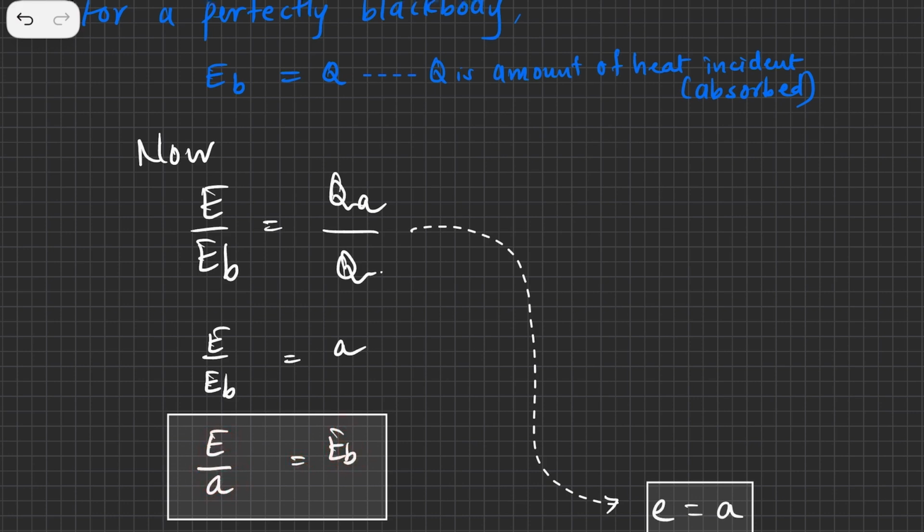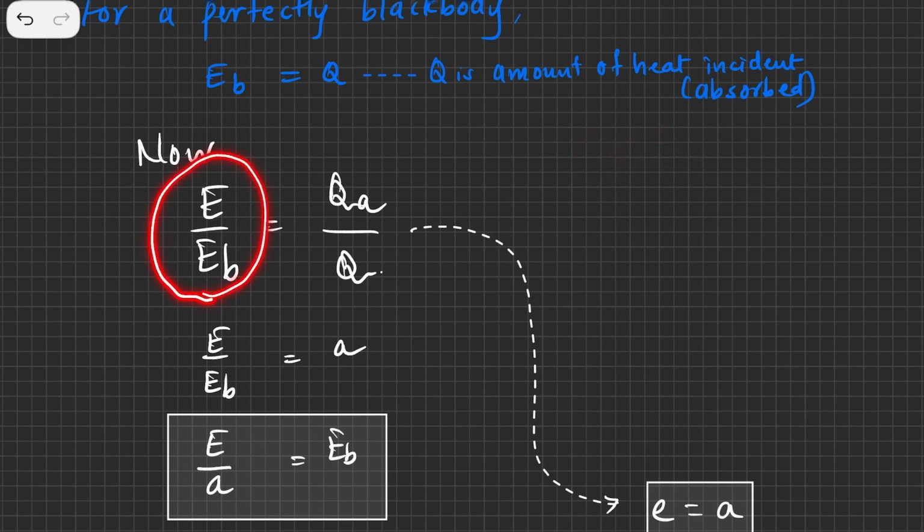That is, the ratio of emissive power of an ordinary body to the coefficient of absorption is the emissive power of a perfectly black body. This is one statement which we derived, and from this equation, I can also find out A is equal to E very simply.